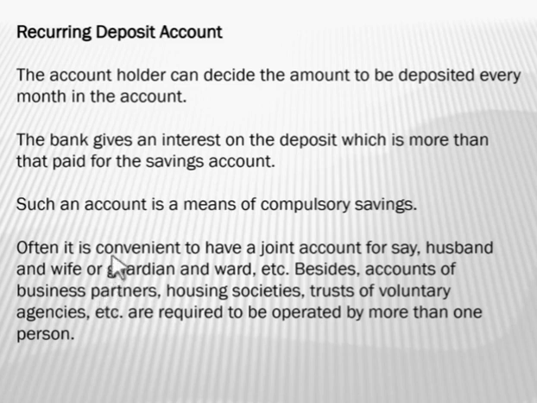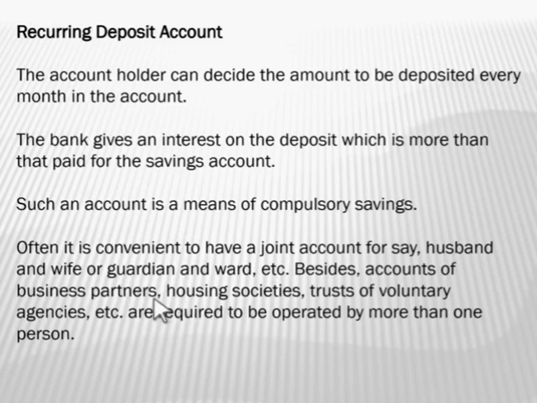Now, we have seen three types of accounts, that is current account, savings account and recurring deposit account. In any kind of account, you can open a joint account. In a joint account, you can start an account under the name of husband and wife, or a guardian and a ward. It means, children, you can open a joint account with your parent.